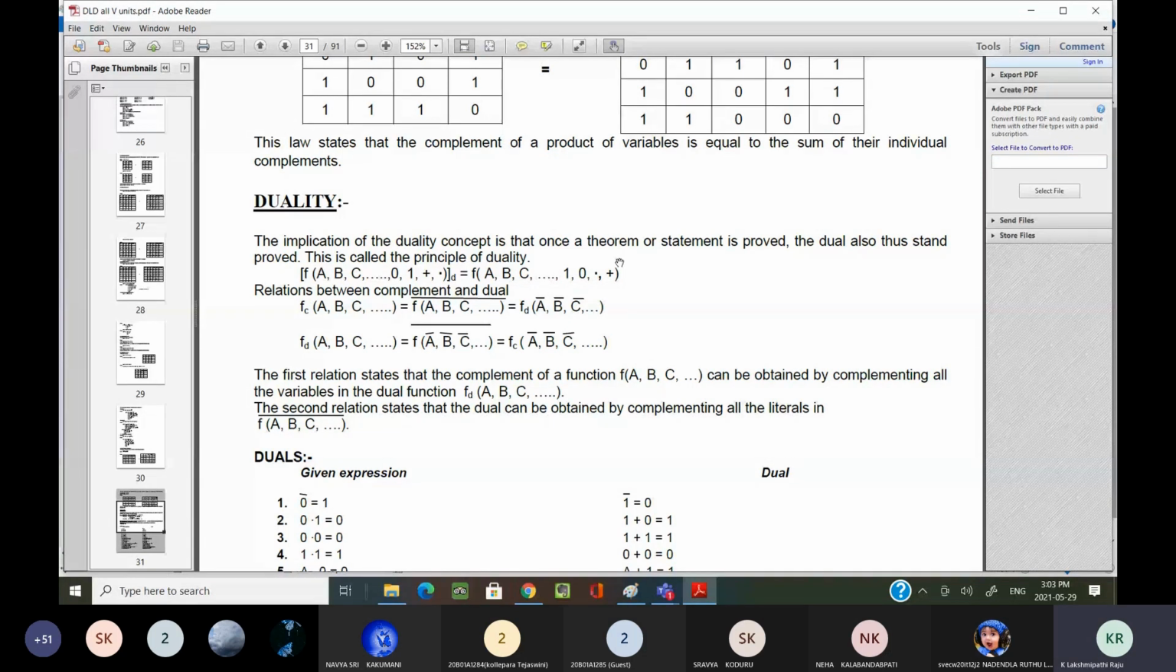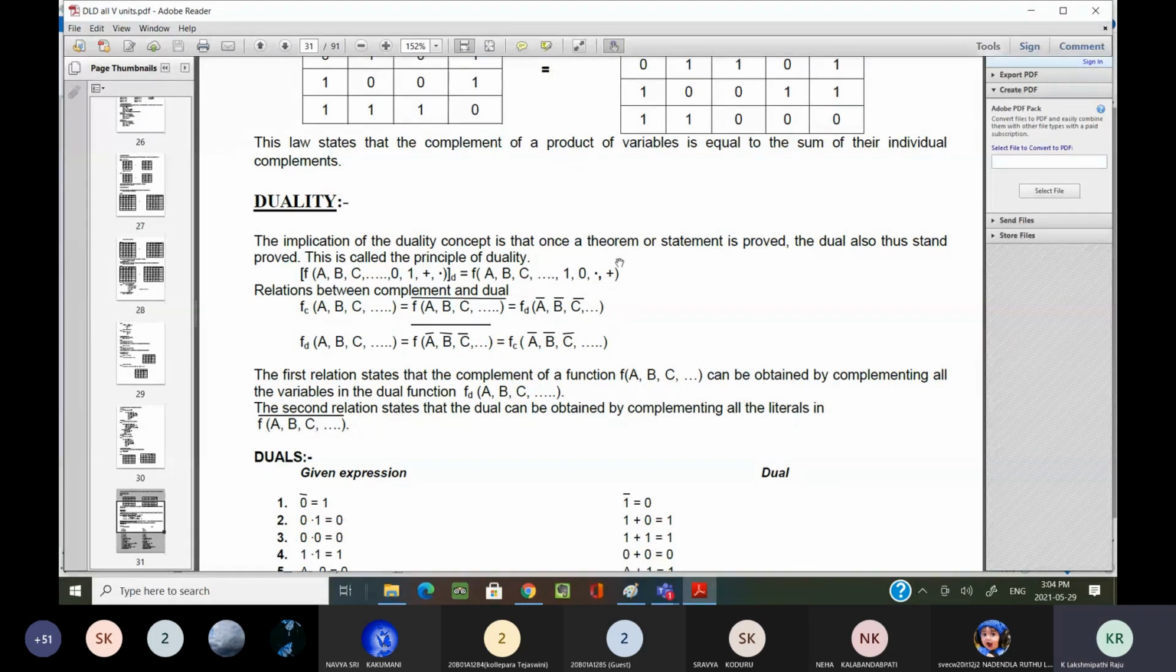Am I clear? Dual is different, complement is different. Don't think that dual and complement are the same. Dual is different, complement is different. I can tell you the complement. Okay, what is the complement?